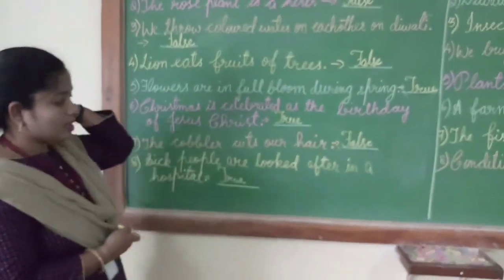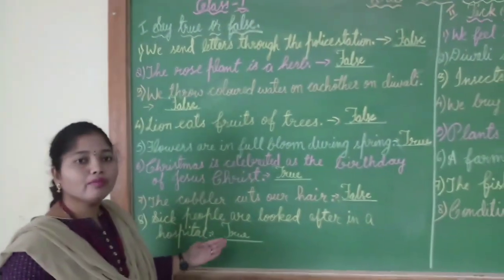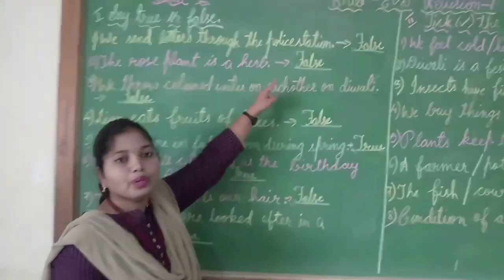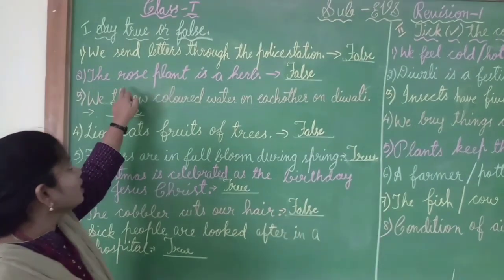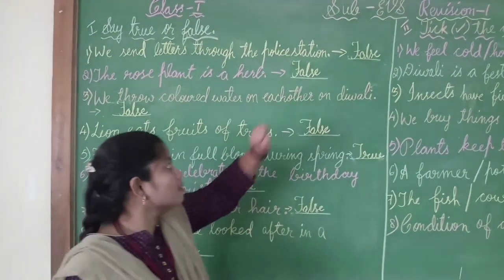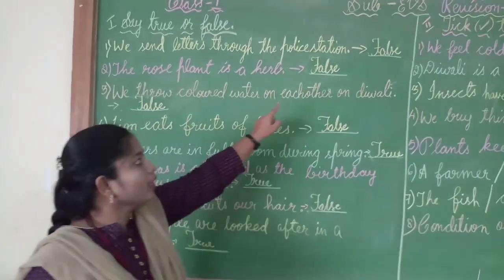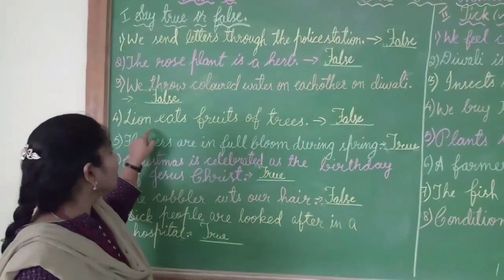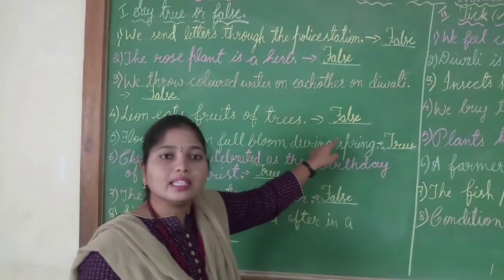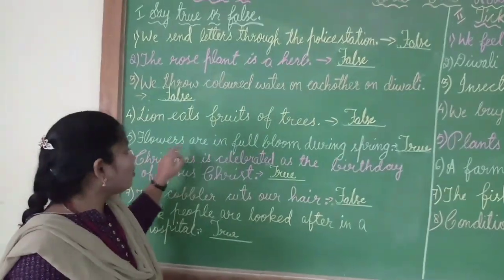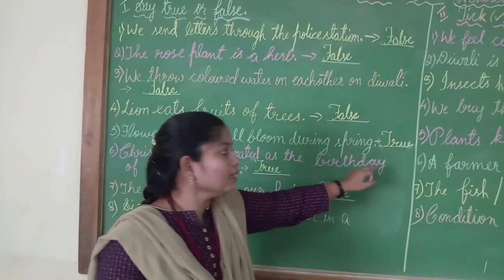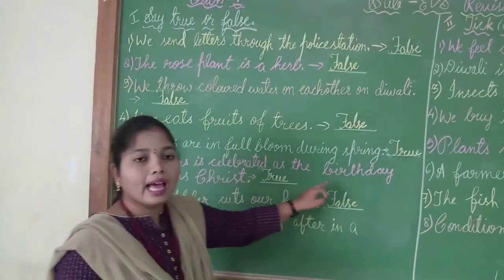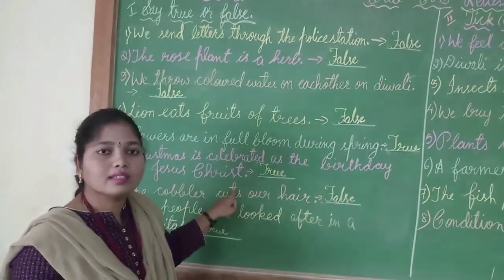So children, we have studied these 8 true or false. I will repeat once again. We send letters through police station: false. The rose plant is a herb: false. We throw colored water on each other on Diwali: false. Lion eats fruits of trees: false. Flowers are in full bloom during spring: true. Christmas is celebrated as the birthday of Jesus Christ: true.